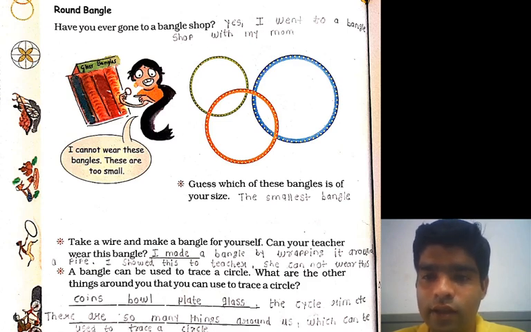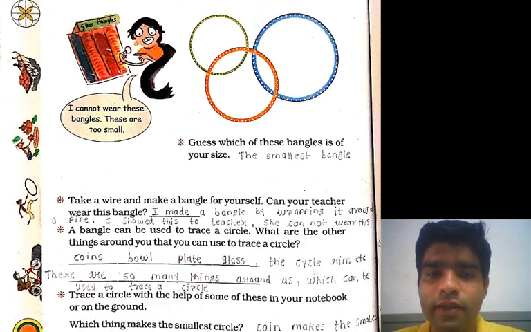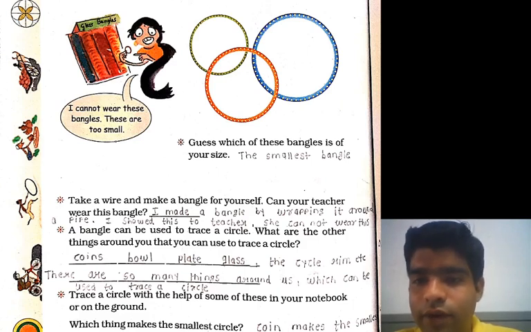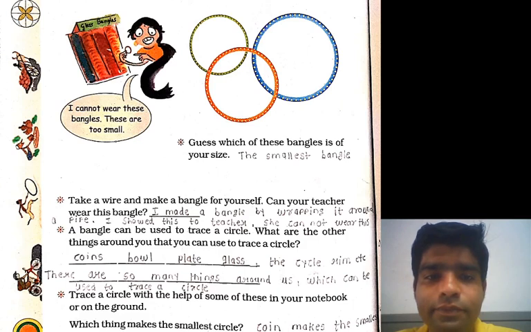Understood? Now what is the next one? The next one is a very important thing. A bangle can be used to trace a circle, as I already discussed on the first page also. Here the bangle is used to trace a circle. This is our circular part. There are so many examples of a circle, and one example is given in front of you. This is how a bangle can be used to trace a circle.